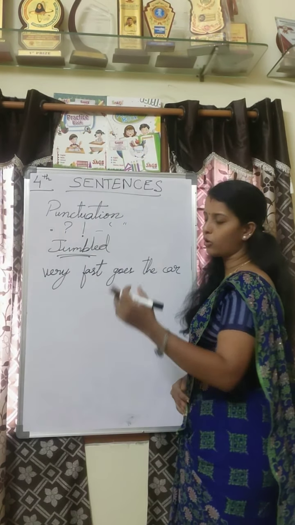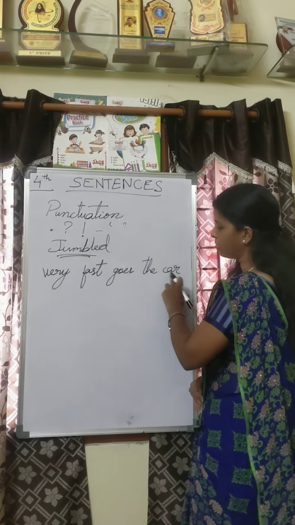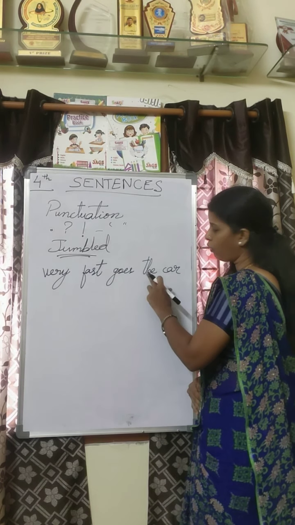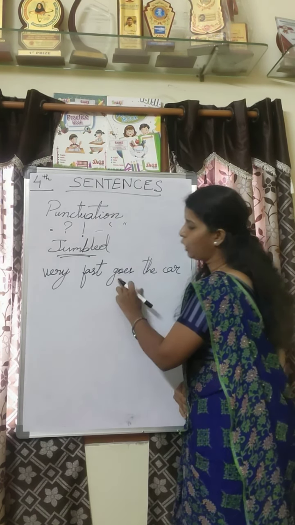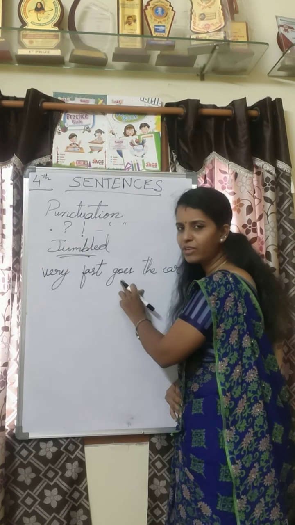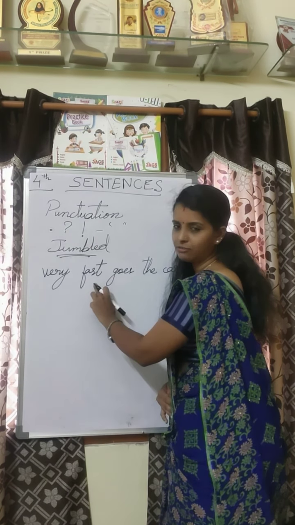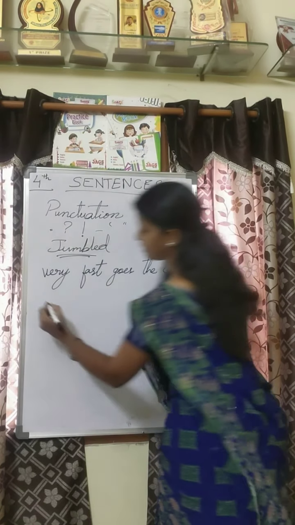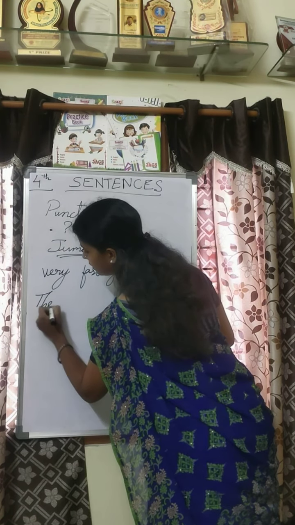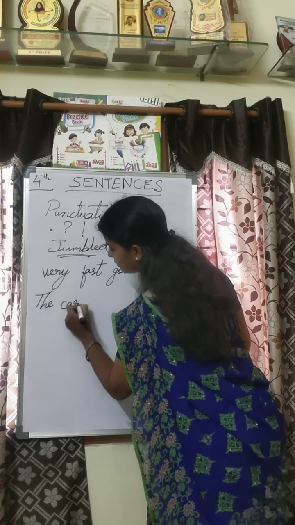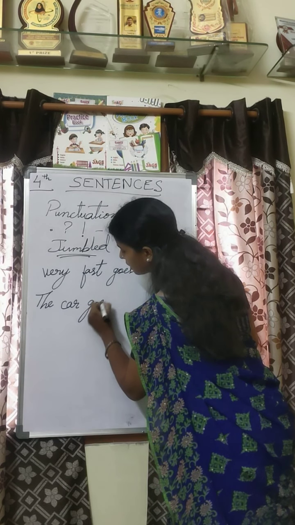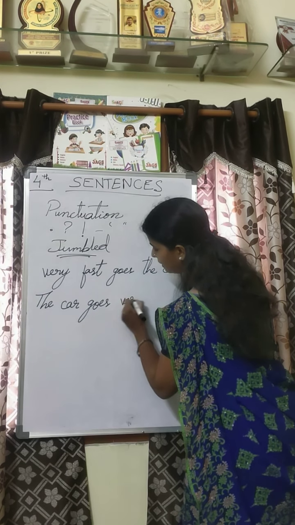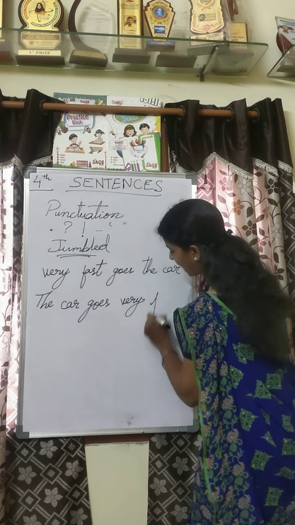First, what will come? The car. What will this car do? It goes. How does it go? Very fast. Now see the sentence: The car goes very fast.